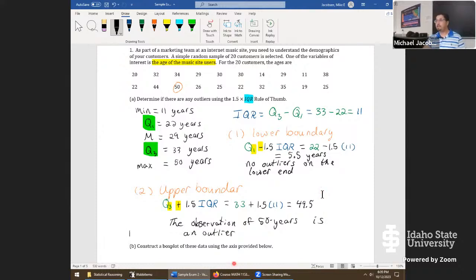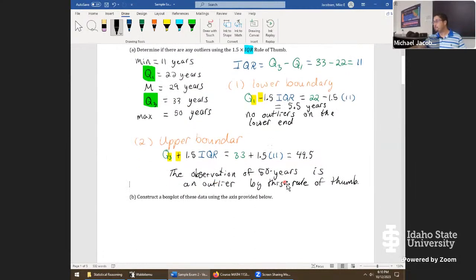Usually I say suspected outlier, but I'll just say is an outlier by this rule of thumb. So when we go to actually construct the full box plot, you have to be really mindful of that value right here at 50 years. It will be plotted differently using an open circle. What we did, folks, that's running through the full phase of coming up with outliers by the 1.5 IQR rule of thumb. Any questions at all before we go for the box plot?